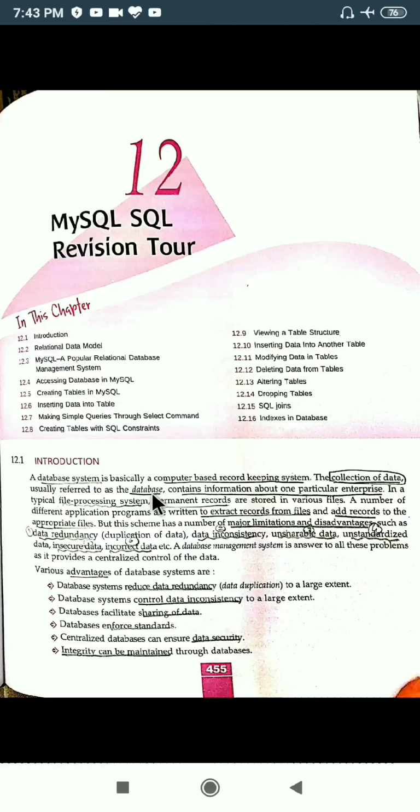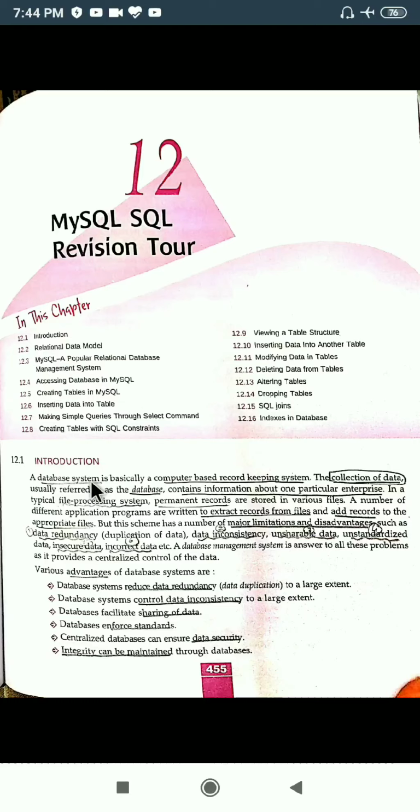to as a database. And we can have a database for a school, we can have a database for any particular enterprise. Means when we store data collectively for an organization or for an enterprise, at that time we call it a database. So what is a database system? It is a computer based record keeping system. Okay, with the help of a computer, when we are keeping a record of some person or anything else, that system will be known as a database system or DBMS also.